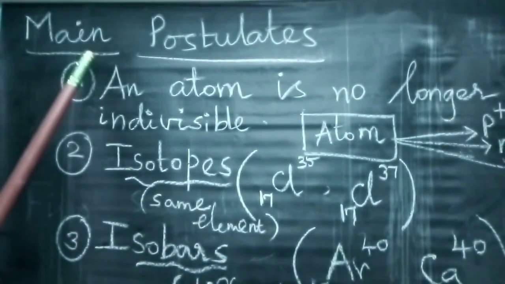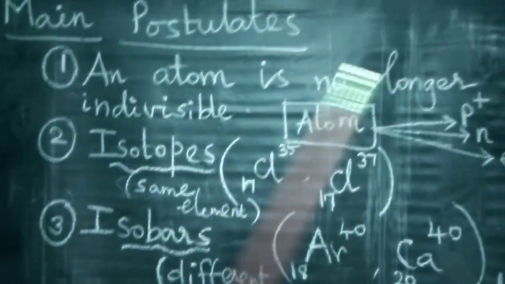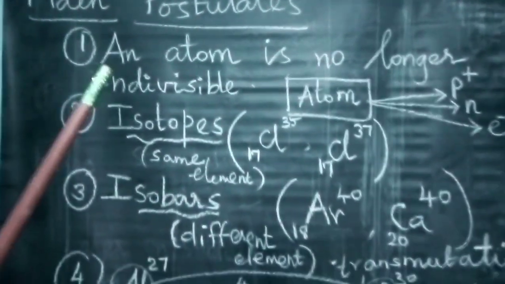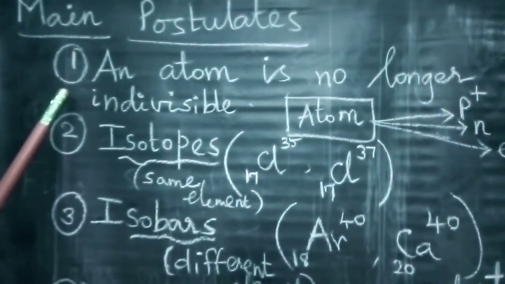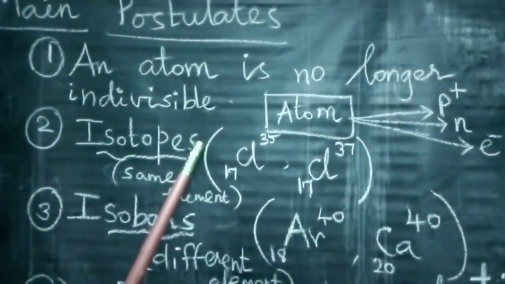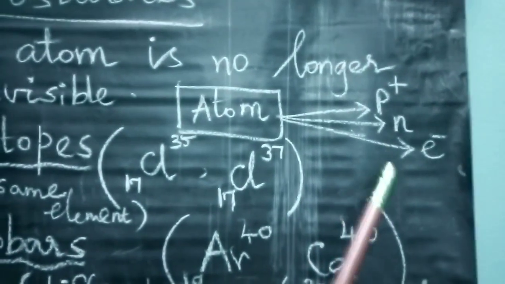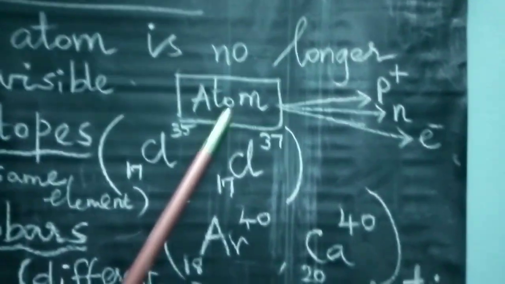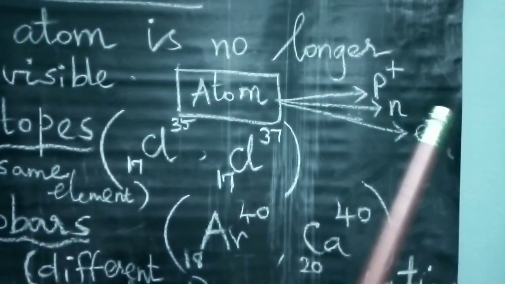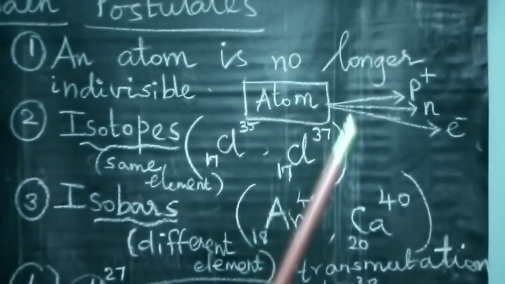Now come to the main postulates of modern atomic theory. There are 7 points about the main postulates. The first point is an atom is no longer indivisible. After the discovery of protons, neutrons, electrons, the atom is divided into subatomic particles, that is protons, neutrons and electrons. So here the atom is divisible.